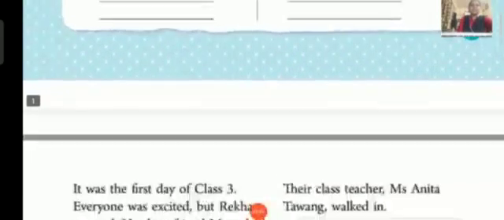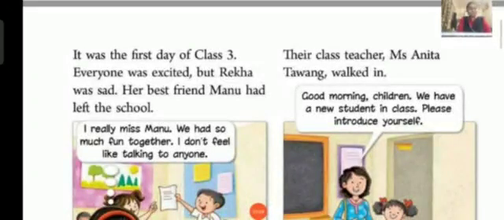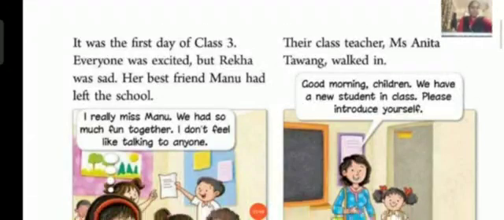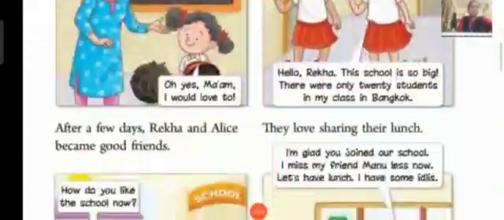Okay. Now, here you have the lesson. You have to read the lesson, children. Before you solve the activities, you have to read the lesson once thoroughly. Then only you will be able to solve the activities without any confusion, because all the textbook activities will be related to the lesson only, right? So you have to read the lesson in the textbook, children, so that it will be very easy for you. Okay, so now here, once you complete reading the lesson, then only you will be moving to the exercise.